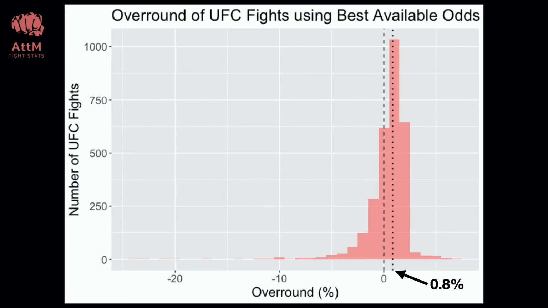Now guide your attention to the other vertical line, the dotted black line. This line corresponds to the median betting overround across the nearly 3,000 UFC fights. A median is a type of average where half the values are greater than the median, whereas the other half are smaller than the median. The median overround in our case is about 0.8%, just under 1%. That means that for nearly 1,500 fights, the overround was less than 0.8%, and that the overround was greater than 0.8% for the same number of fights.